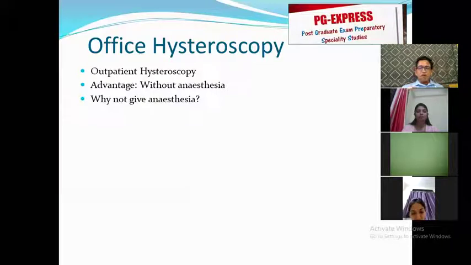If you could offer a simple procedure that can be done in 15 minutes without anesthesia, the patient could walk into your OPD and walk out of your OPD. And I'm sure that if you were in the patient's shoes, you would also choose a procedure that does not require you to get admitted in the hospital. Hence, the requirement for the procedure to be done without anesthesia.